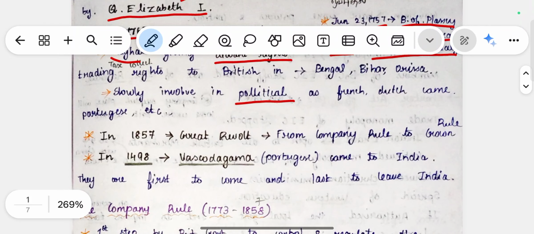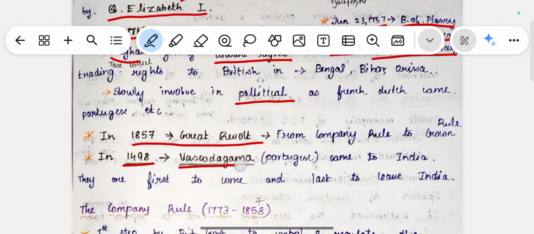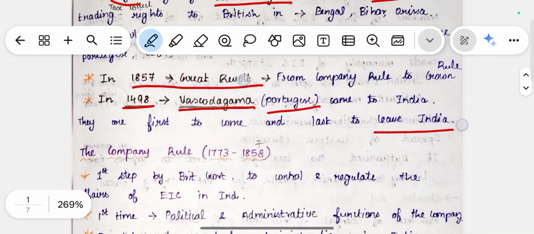In 1857 the Great Revolt happened, and from there company rule changed to crown rule in India. As additional information, Vasco da Gama from Portugal came to India, and he was the first to come and the last to leave India. So the first phase is company rule.